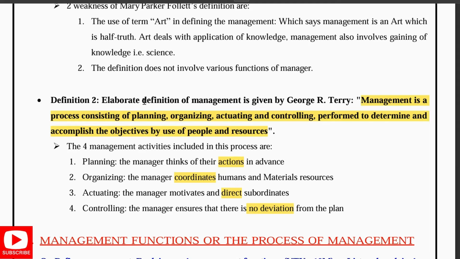Next is actuating, that is motivating and directing the subordinates. Next is controlling, that is, without any deviation from the plan, we have to get through the goal, or we have to achieve the goal that the organization has defined.